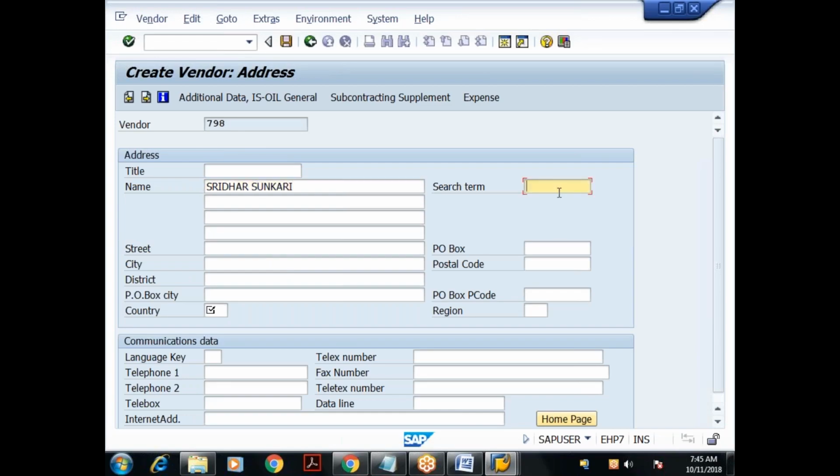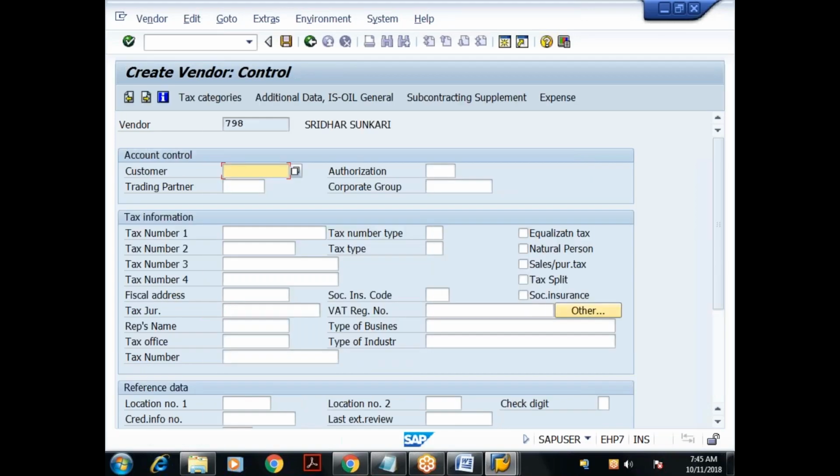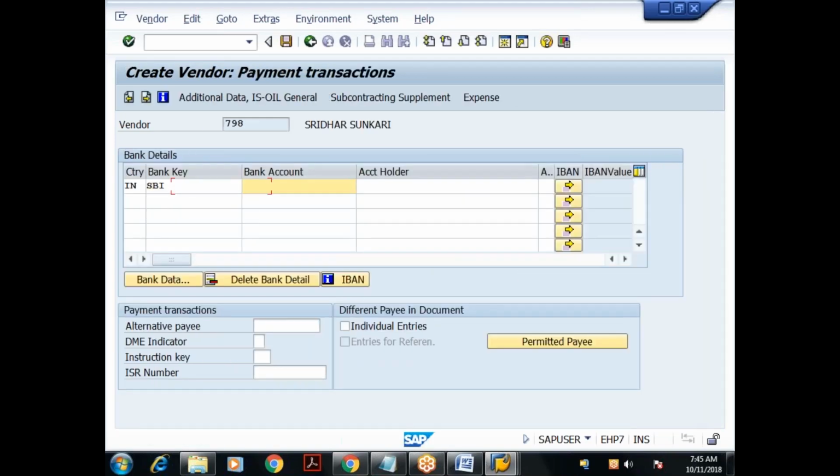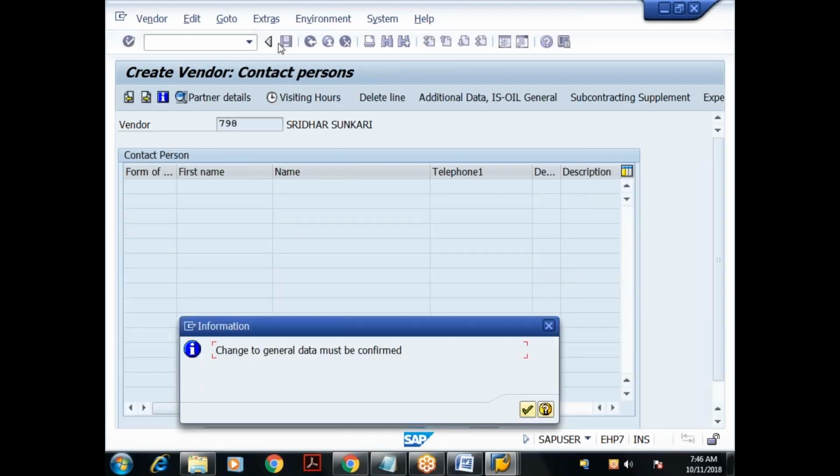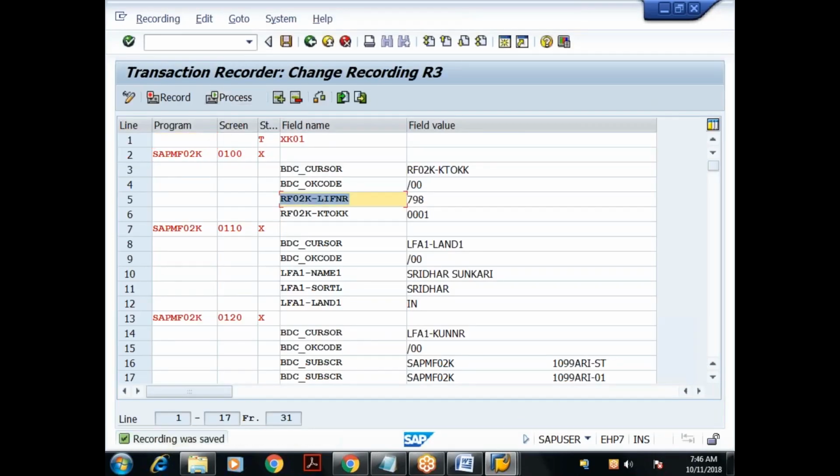Search term. Country, done. I got the next screen, press enter. I got this table control. I'll give India. Bank key, I'll give some bank key. Done. I'll give one more record. Right, so I gave two records. Let me save it. Done. Recording is complete. So these field names are the same, no problem in that.